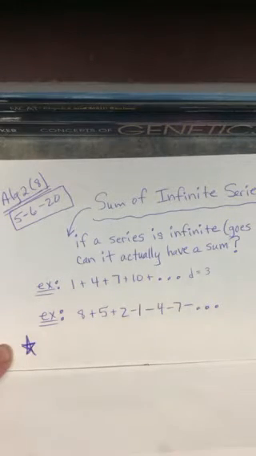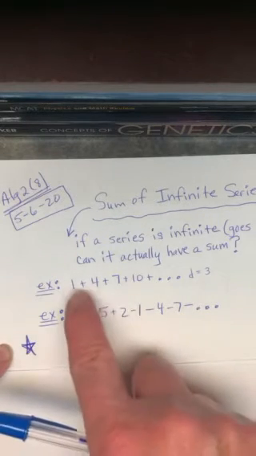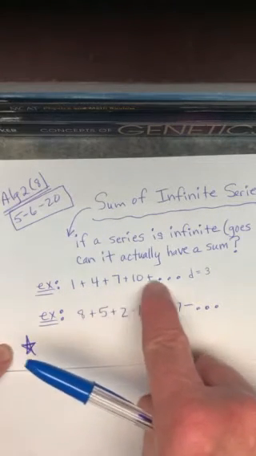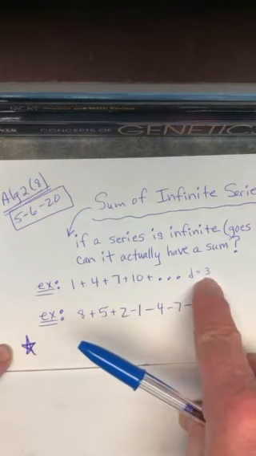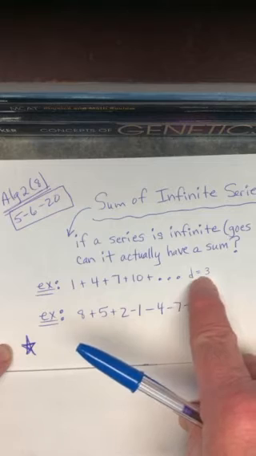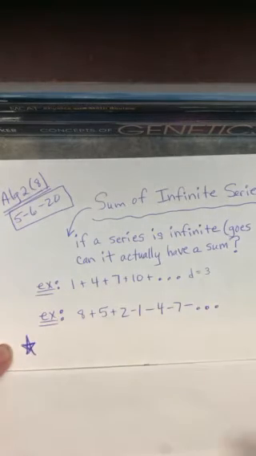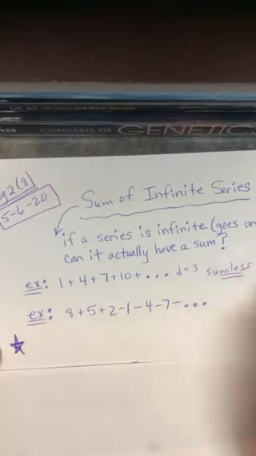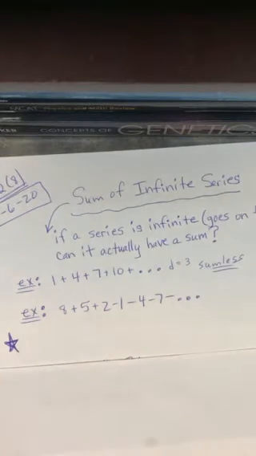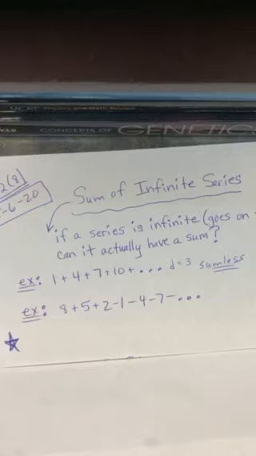So if I ever have an arithmetic series and the numbers are getting bigger and bigger, in other words, I have a positive difference, there's no way you can get a sum. It would be sumless. Agreed? It would be a sumless series. You can't arrive at a final answer.